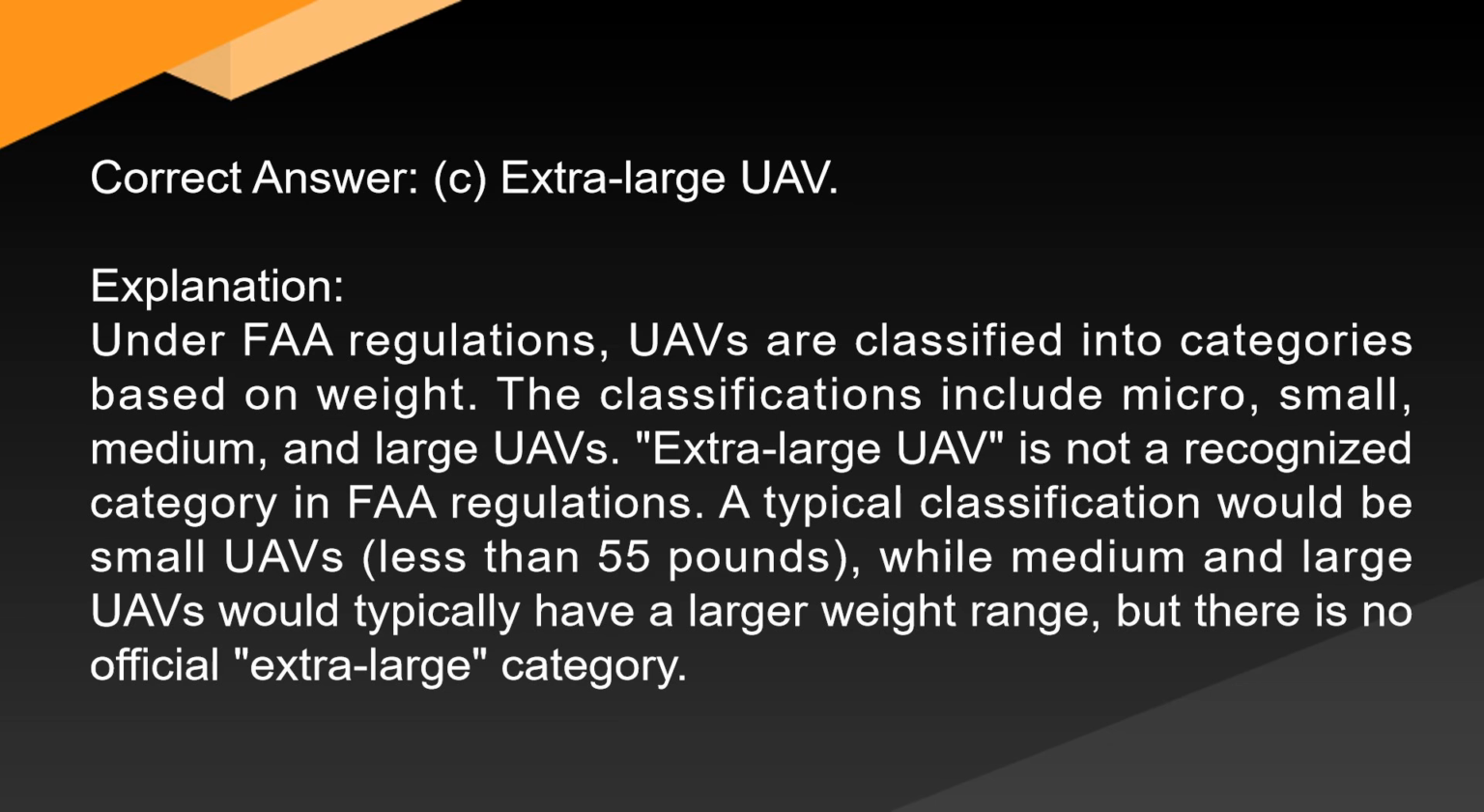Explanation. Under FAA regulations, UAVs are classified into categories based on weight. The classifications include micro, small, medium, and large UAVs. Extra-large UAV is not a recognized category in FAA regulations. A typical classification would be small UAVs, less than 55 pounds, while medium and large UAVs would typically have a larger weight range, but there is no official extra-large category.